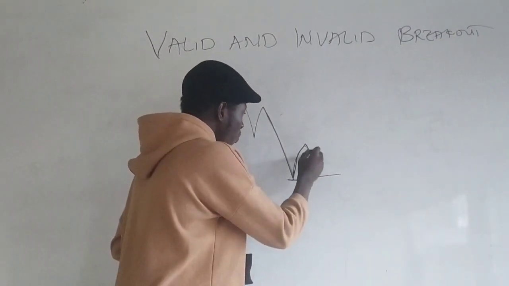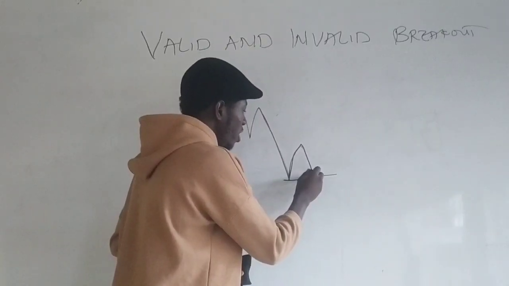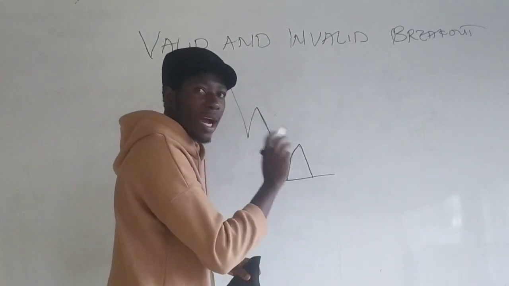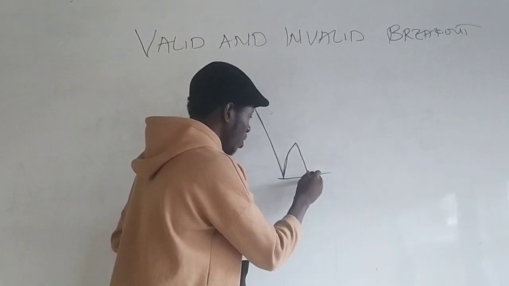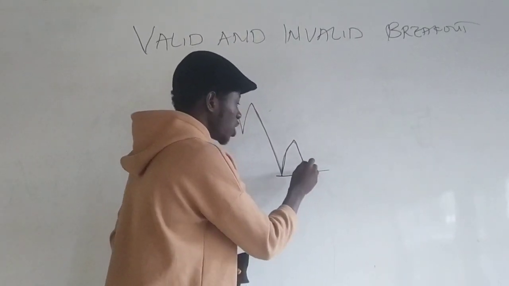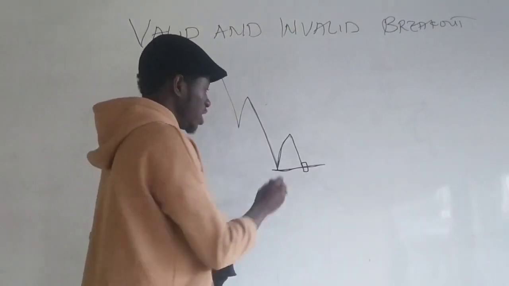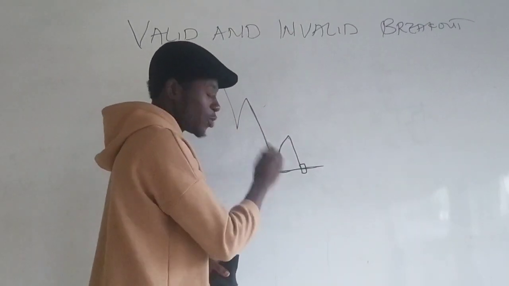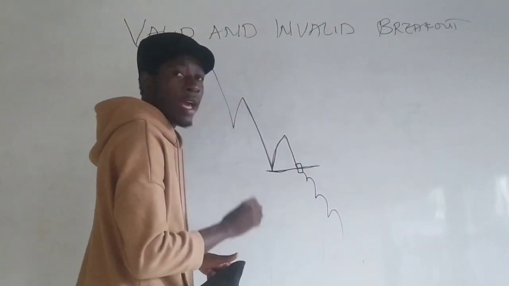So when price comes here, what do we start looking for? We start looking out for a breakout candle, valid breakout candles. And once we get a valid breakout candle, a bearish candle that closed below this range, it signifies seller strength, and price might likely continue going downwards.